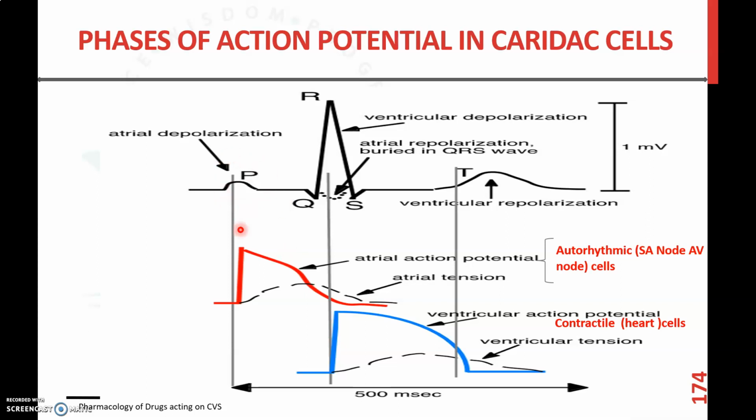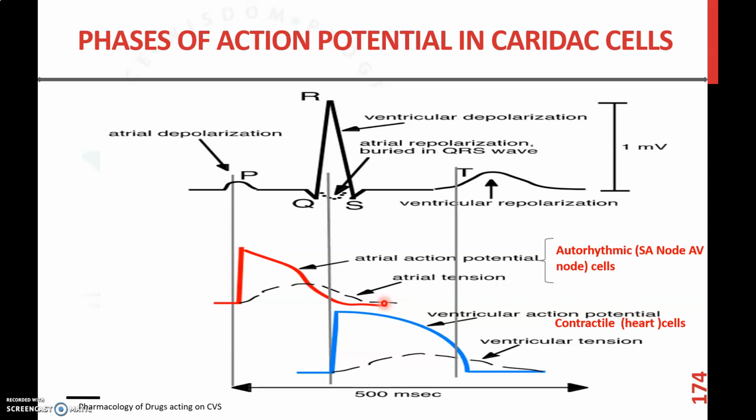For example, the P wave indicates the atrial contraction potential, which is produced by autorhythmic cells like the SA node and AV node, and the QRS complex is mainly formed by the ventricular action potential, which is produced by contractile heart cells.